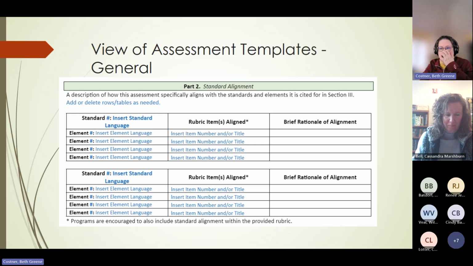And you can do this as a narrative. You can delete the tables and use it as a narrative, but it really helps the reviewers if it's not a narrative and they don't have to dig through the narrative. Cassie, do you want to say anything about that before I move on?